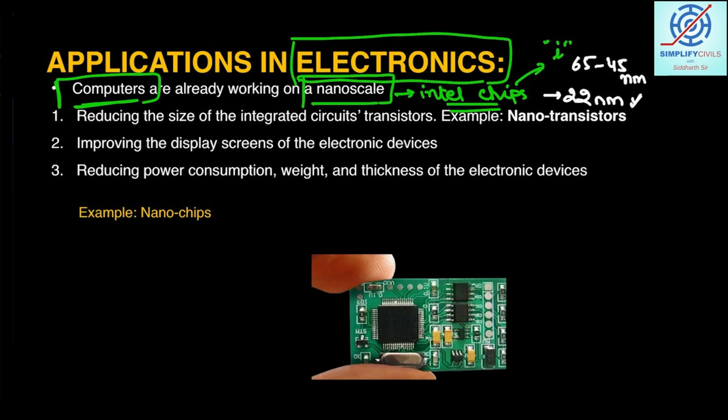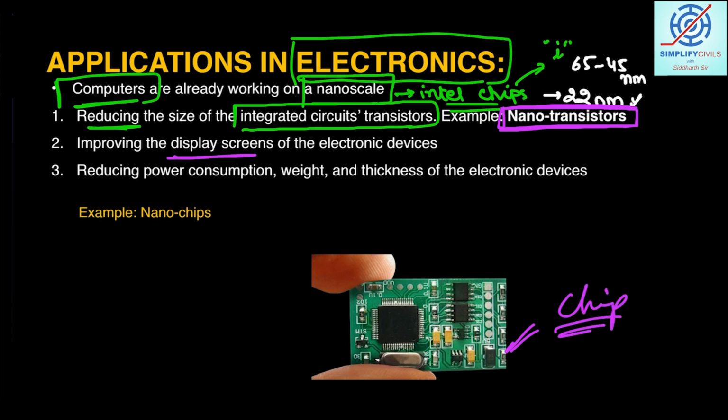huge research, and huge money definitely would have been invested in doing so. But this is one aspect where the size of the instrument, the size of the chips can be reduced, and the data can also be increased. Many such applications are there. I've already told you about integrated circuits and transistors, we can reduce the size of the product overall, and for that purpose you can use nano transistors, right? Nano transistors, this is one example of the chip.